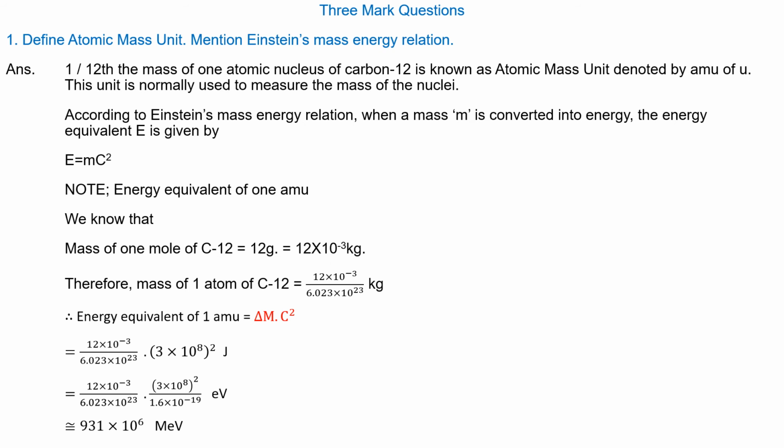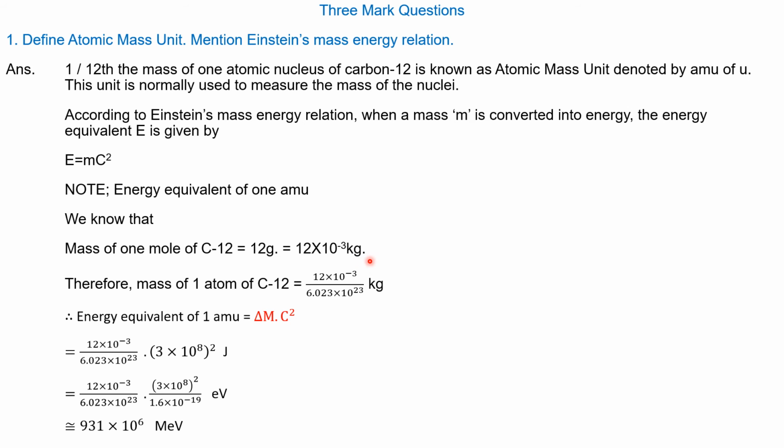According to Einstein's mass-energy relation, when a mass m is converted, the equivalent energy is given by mc squared. Note, energy equivalent of one mass unit: mass of 1 mole of carbon-12 is equal to 12 grams, equal to 12 into 10 to the power of minus 3 kg.